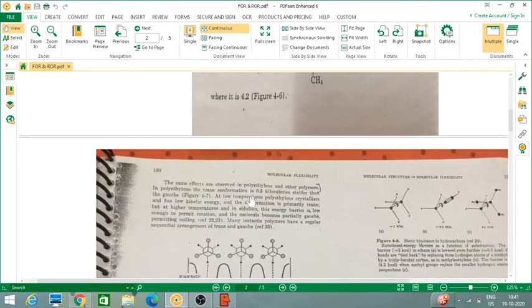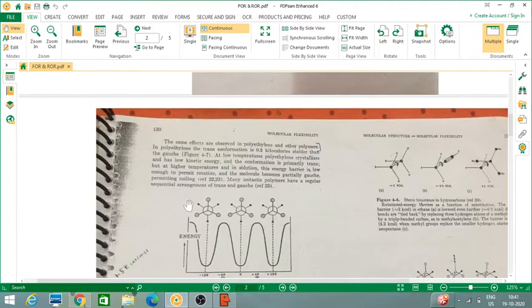Same effects are observed in polyethylene and other polymers. In polyethylene, trans conformation is 0.5 kilocalories stabler than Gauche. So let us see what is trans and Gauche conformation.